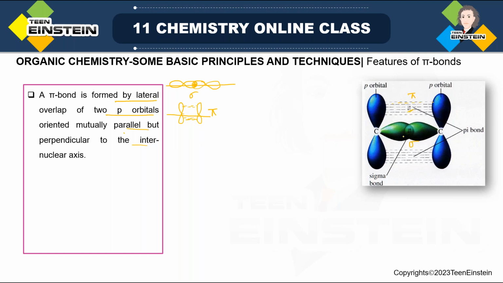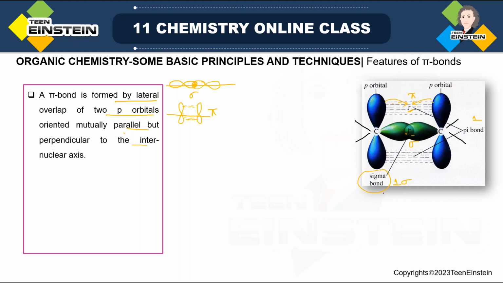Here you can see a pair of electrons. So one electron is coming from the left hand side carbon, another electron is coming from the right hand side carbon. So this is sigma bond and this is pi bond. Now as carbon is tetracovalent, and here you can see just one pi bond and one sigma bond, its tetracovalency must be fulfilled. So basically there are two more bonds we should draw like this. So two more bonds will be there. Or it may be that another pi bond is also there.